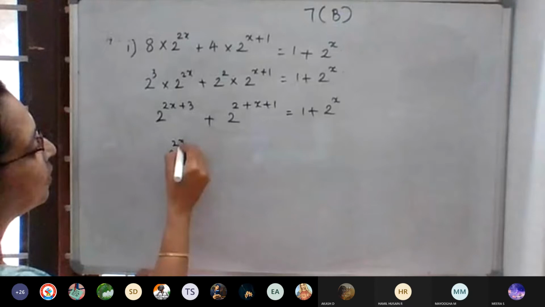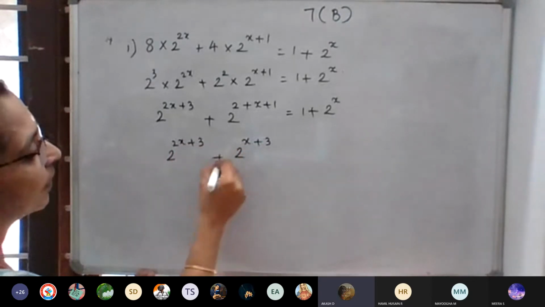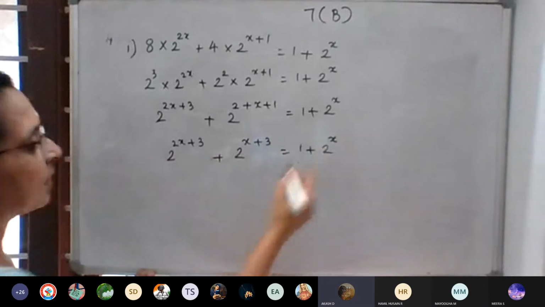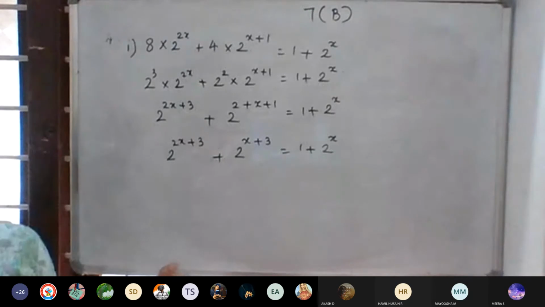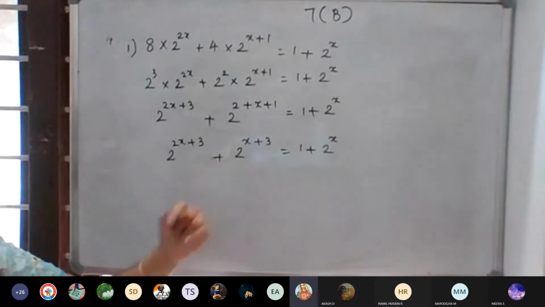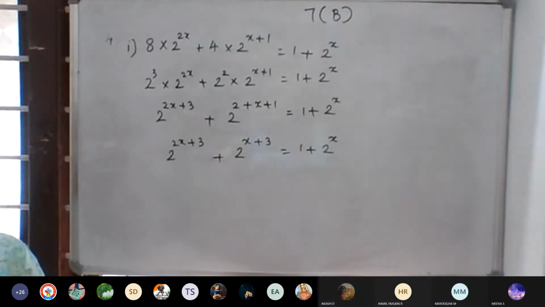Okay. 2 raised to 2x plus 3 is equal to 2 raised to x plus 3, equal to 1 plus 2 raised to x. Then what can we do? Can we do anything with this? We are stuck. a raised to m plus a raised to n, we didn't study that formula.